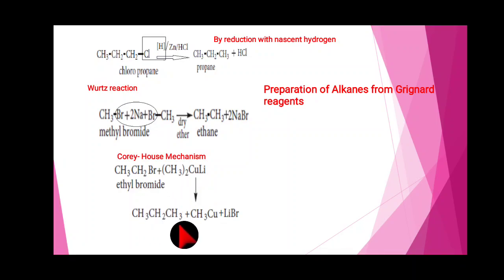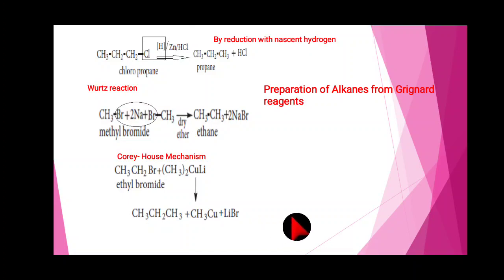So what is the product? Propane is a product, methyl cuprate is a product, and lithium bromide is a product. Actually, what will happen? The lithium takes the bromine and lithium bromide is formed. Then the copper cuprate comes from the methyl bonded with the copper, so methyl cuprate, and the remaining CH3 is directly bonded with the CH3CH2 ethyl. So we get propane, methyl cuprate and lithium bromide.